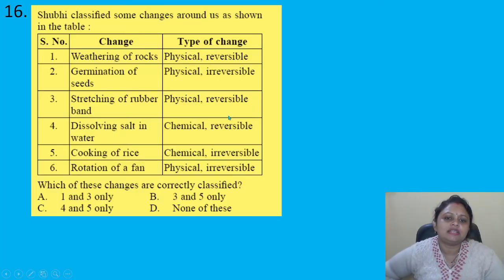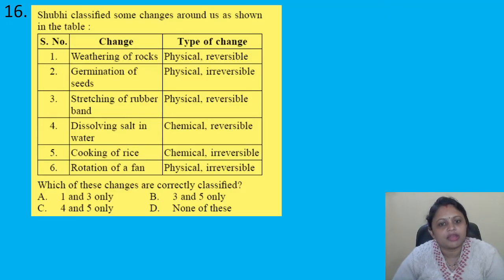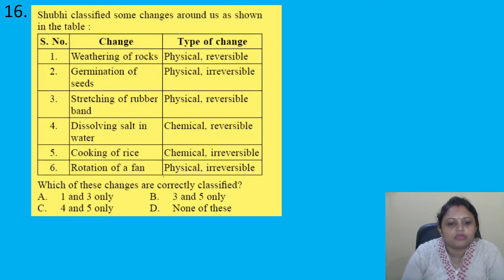We classified some changes around us as shown in the table. The changes are withering of rocks, germination of seeds, stretching of rubber band, dissolving salt in water, cooking of rice, rotation of a fan, and the types of change are: physical reversible, physical irreversible, physical reversible, chemical reversible, chemical irreversible, physical irreversible. Which of these changes are correctly classified? Options are A, 1 and 3 only, B, 3 and 5 only, C, 4 and 5 only, D, none of these. So we have to find out which of the following changes are correctly classified.